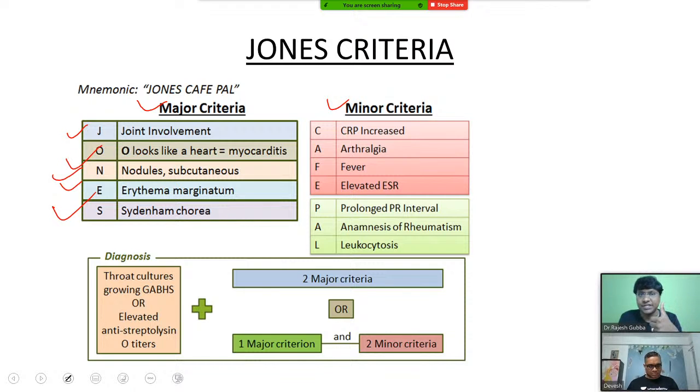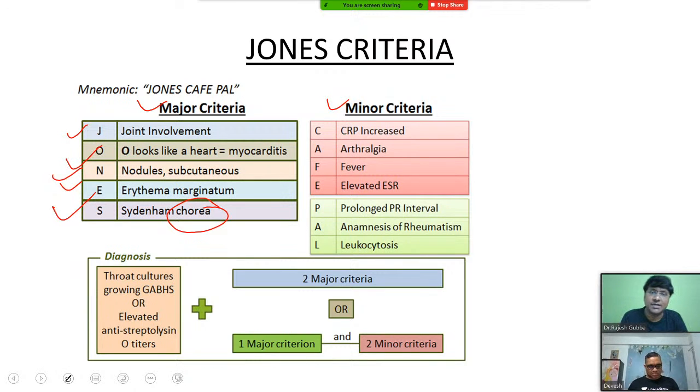Most common manifestation is your polyarthritis, migratory polyarthritis. Second most common manifestation is your cardiac involvement, right? According to the recent criteria, it is your pancarditis, that is endocarditis will be there, myocarditis will be there, and pericarditis also will be there. Next, the third important question is, which is the late manifestation? The late manifestation is Sydenham's chorea. So these three are your important multiple choice questions.